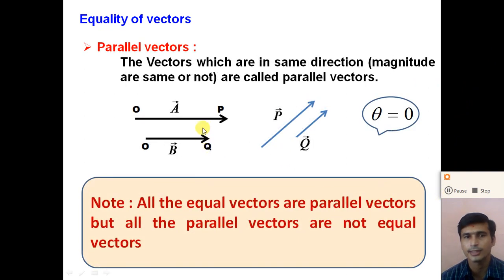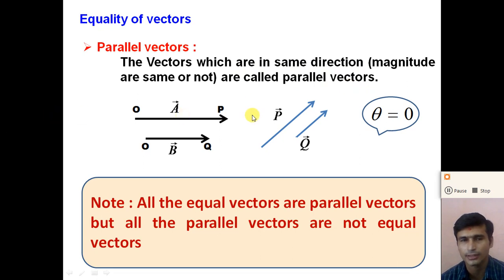So next is the parallel vectors. What do you mean by the parallel vectors? The vectors which are in the same direction, magnitude may be the same or not the same, right? The vectors which are in the same direction are called the parallel vectors.